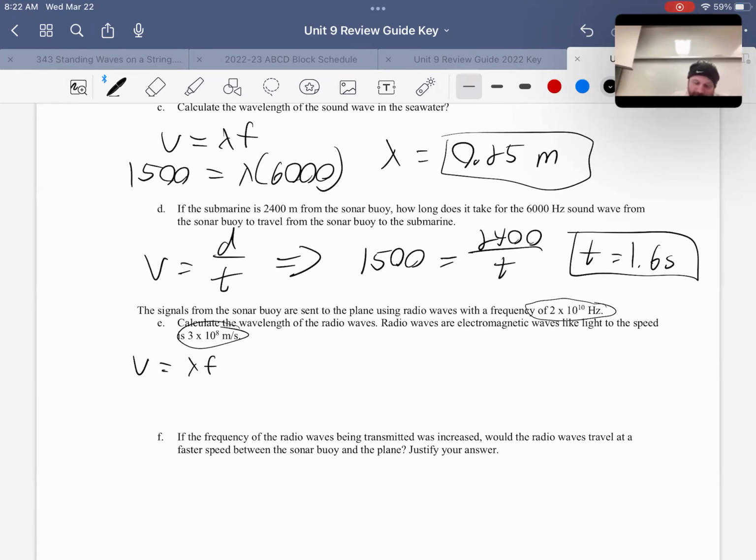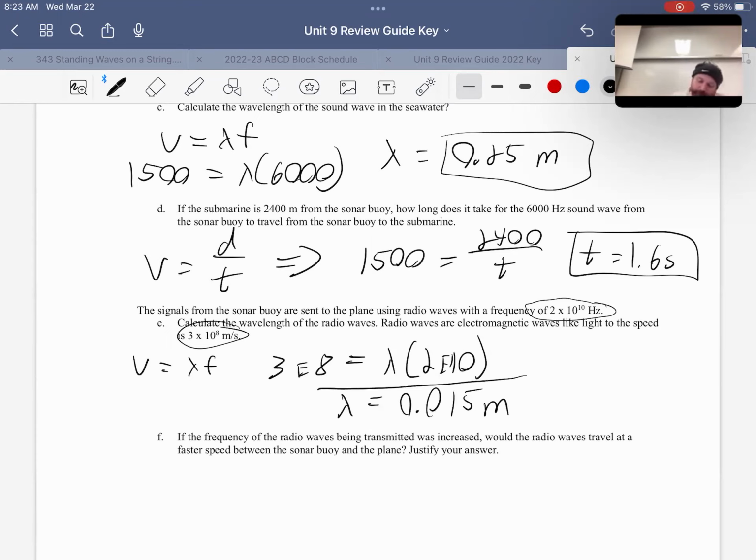So if we want to find that wavelength, we're going to say 3e8 in your calculator equals some wavelength times 2e10 hertz. And so we get a wavelength for light of 0.015 meters. Very, very much smaller wave because light's moving so fast, or back and forth so fast.